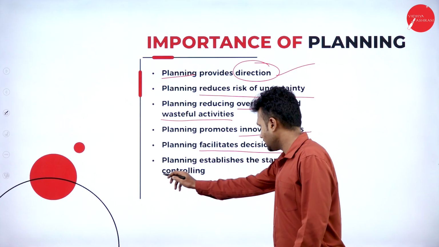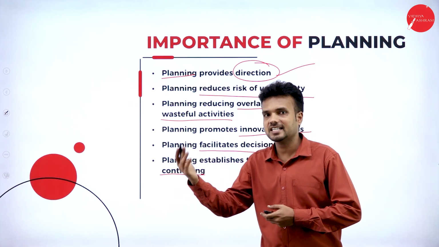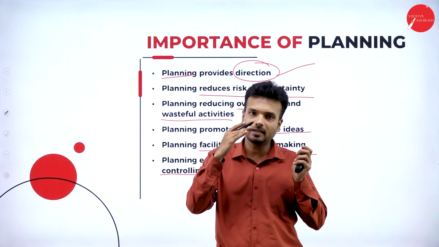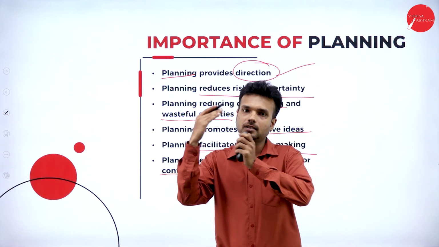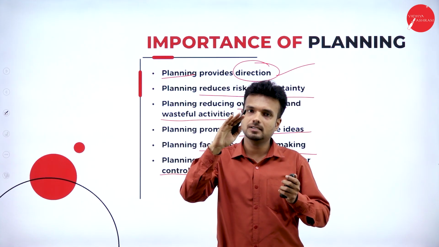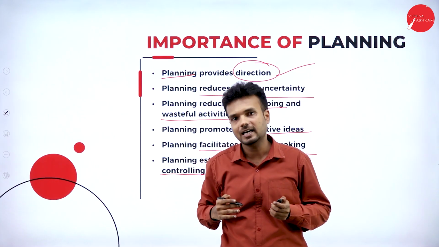Planning establishes the standard for controlling. So how is planning going to establish the standard for controlling? In the controlling process, by comparing the actual performance with the standard performance, we come to know in which place we are and which place we are supposed to reach.